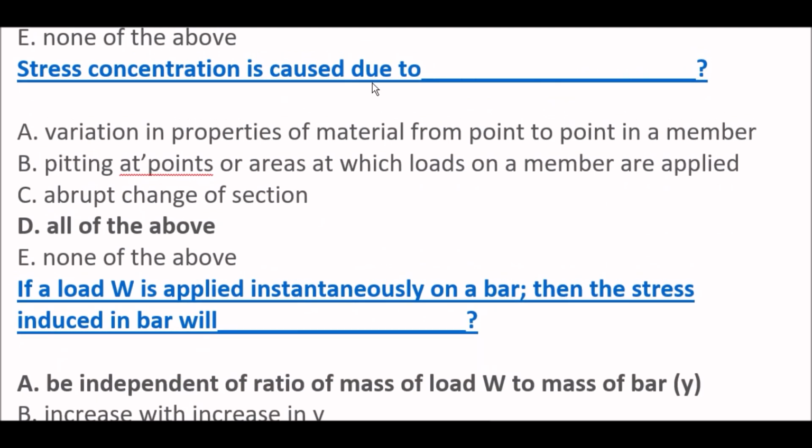Stress concentration is caused due to all of the above. Option D is right, all of the above. It includes variation in properties of material from point to point in a member. Next one, bearing at points or areas at which loads on a member are applied. Next one, abrupt change of section. So they all are right here. Stress concentration is caused due to A, B and C, which I have just told you.